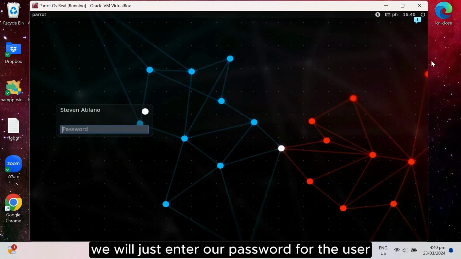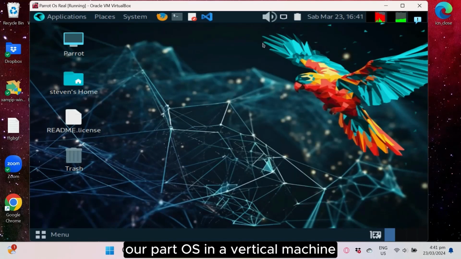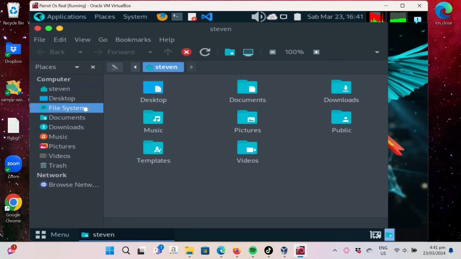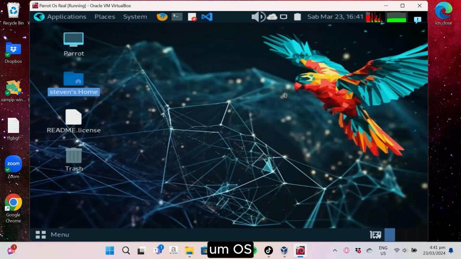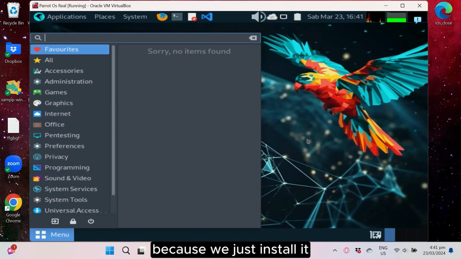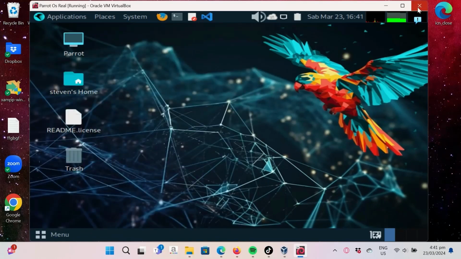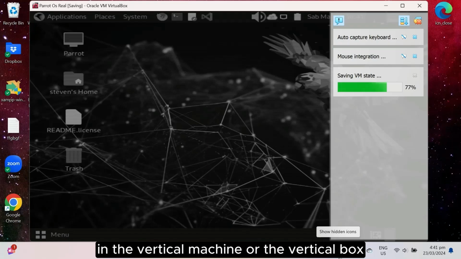A few moments later, now we will just enter our password for the user. And now we have fully installed Parrot OS in a virtual machine. Here I'm just checking the directory of this desktop, and you can see there's no installation icon on the desktop anymore because we have already installed it. And that's all. That's how we fully install Parrot OS in the virtual machine or VirtualBox.